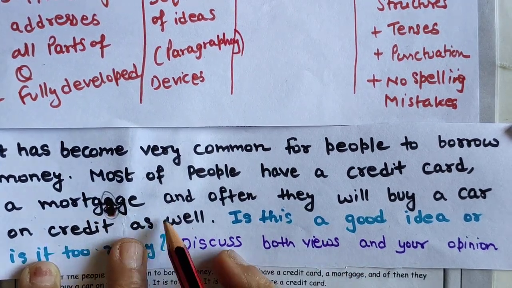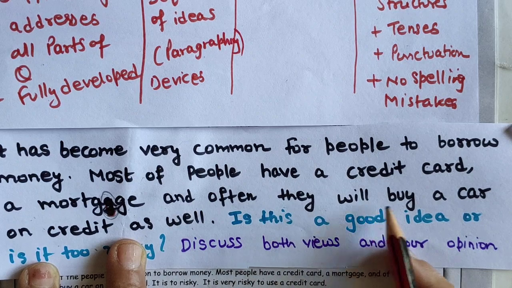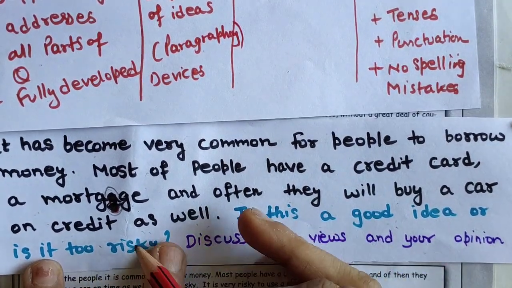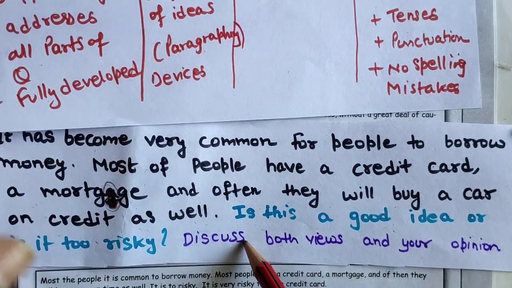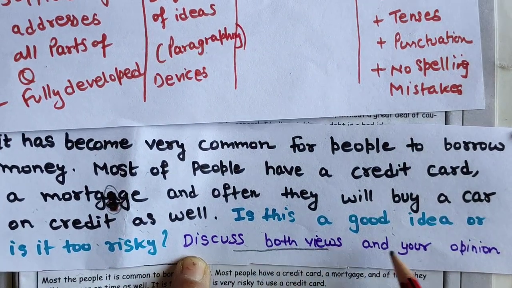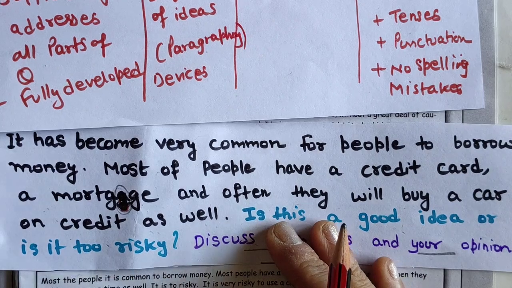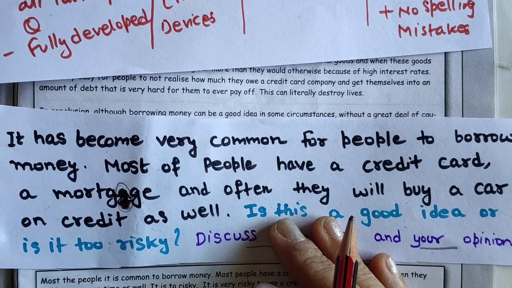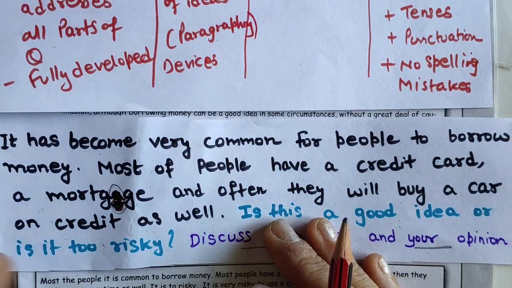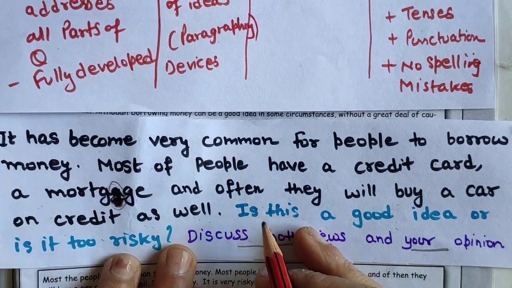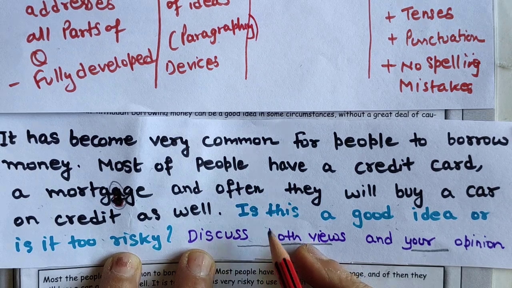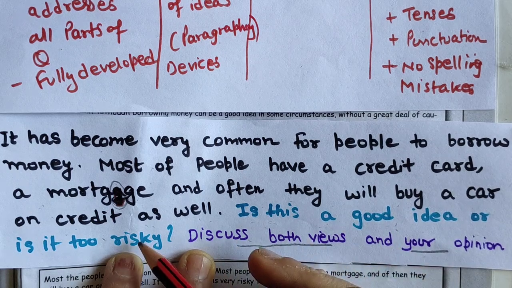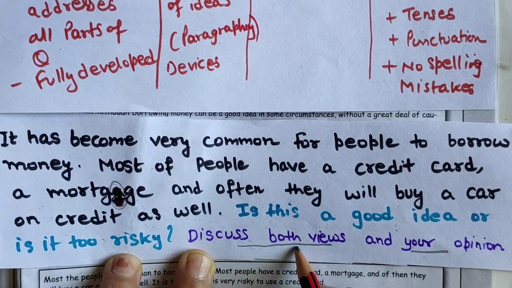So yeah, this is the question. And often they will buy a car on credit as well. Is this a good idea or is it too risky? Discuss both views and give your opinion. So just read this question statement again. You can pause the screen and analyze the question statement. What kind of question are they asking you? First, they are asking, is this a good idea or is it too risky, and discuss both views also.